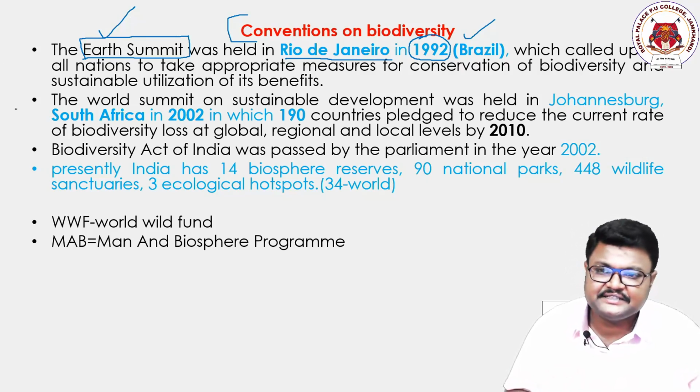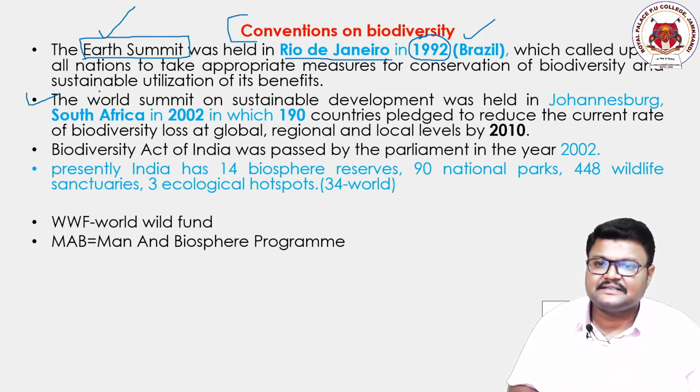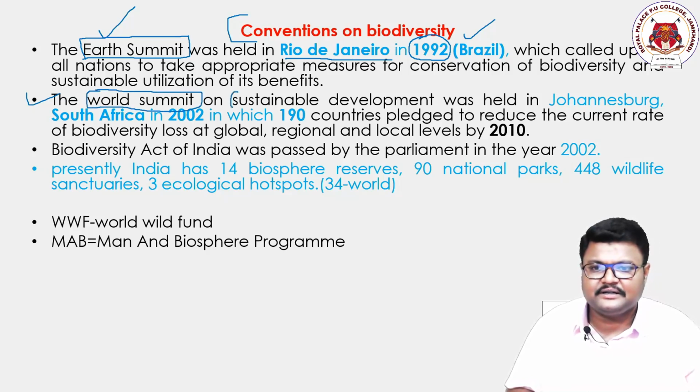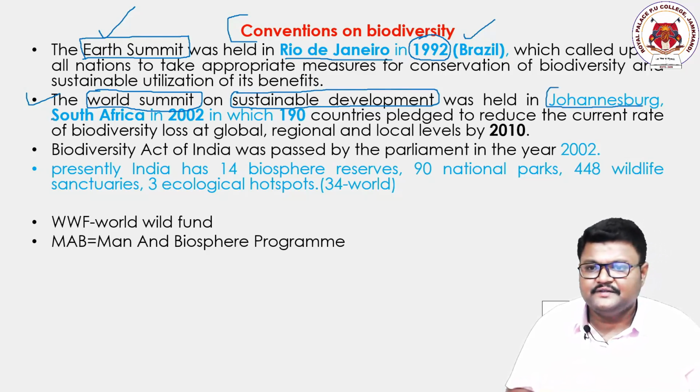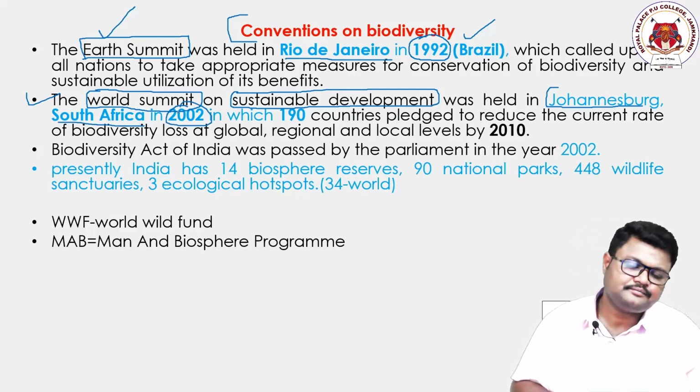Okay, coming to the next section, the World Summit. Underline this one also, World Summit. It was on a topic called sustainable development, natural regrowth, recyclable development. It happened in Johannesburg, which is in South Africa, and it took place in 2002.